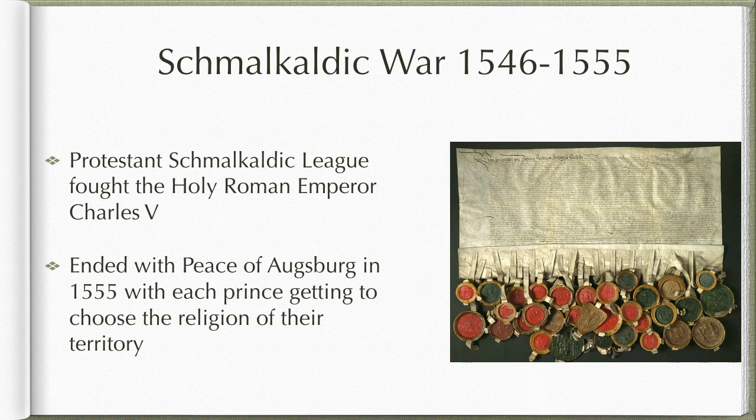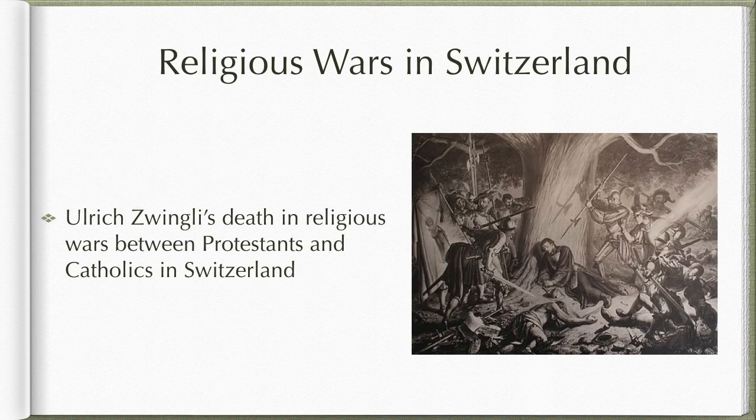We also saw that war broke out after Luther's death in 1546 when the Lutheran princes of the Schmalkaldic League fought against Holy Roman Emperor Charles V and the Catholic princes, and this led to the signing of the Peace of Augsburg in 1555, which let princes choose the religion of their territories. As we saw with Ulrich Zwingli, there was also fighting in Switzerland with the division of the country between Protestants and Catholics, and Zwingli himself was killed in 1531.